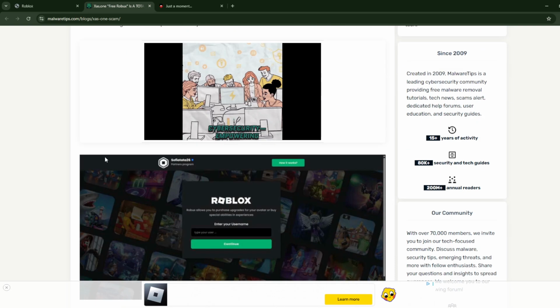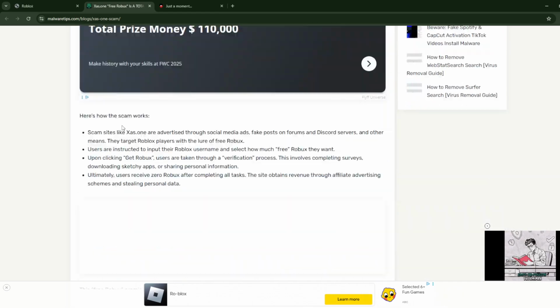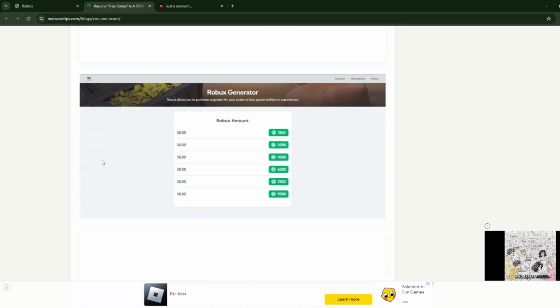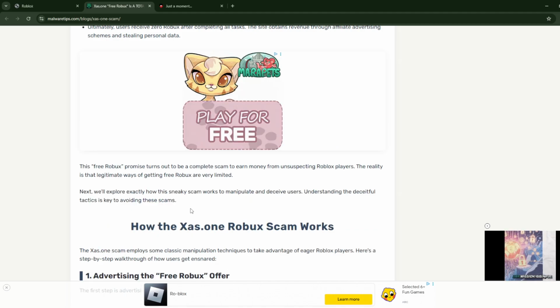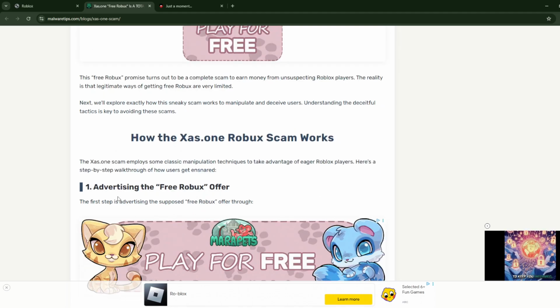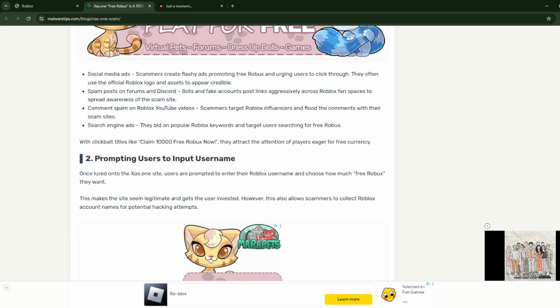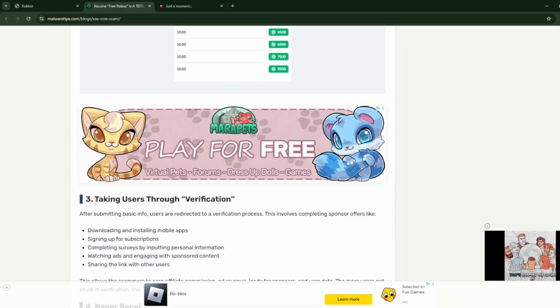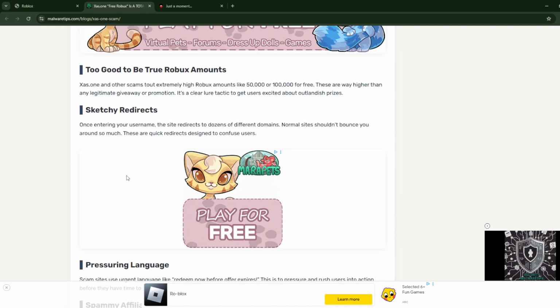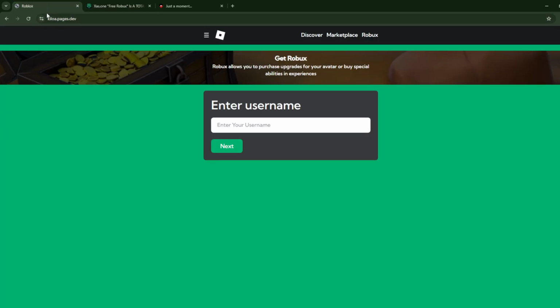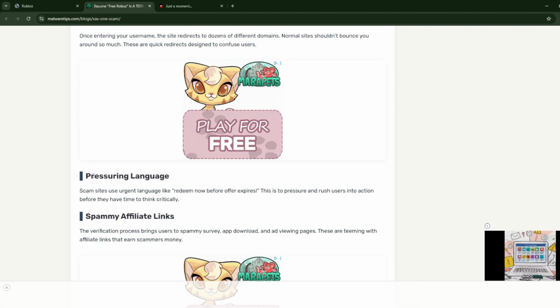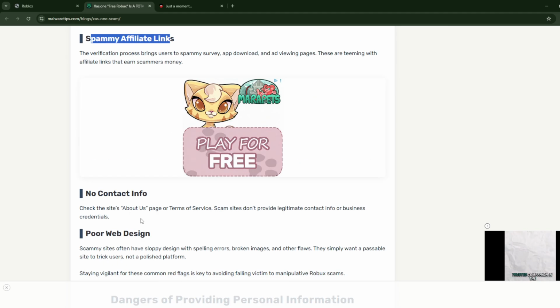So if you head on here to malware tips, as you can see, they have said that Xas One is a complete scam, obviously. So as you can see, they have right here how the Xas One Robux scam works. So number one, advertising the free Robux offer, prompting users to input username, then taking users through verification, and then a lot more. So they actually go over that it is too good to be true about the Robux amounts, sketchy redirects, as we can see here. We immediately get redirected to another page, pressuring language, spammy affiliate links, and a lot more.